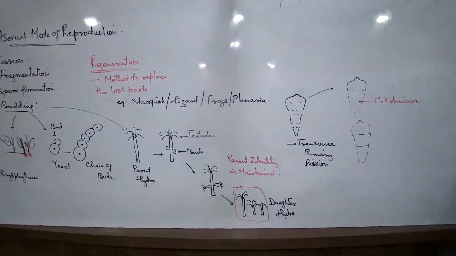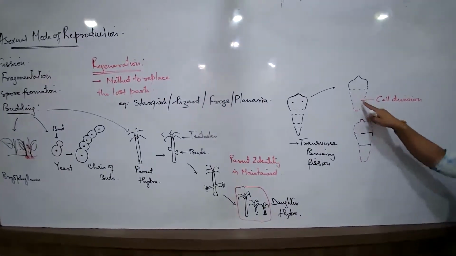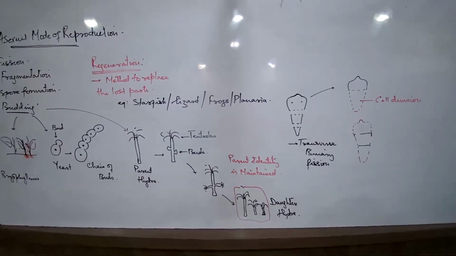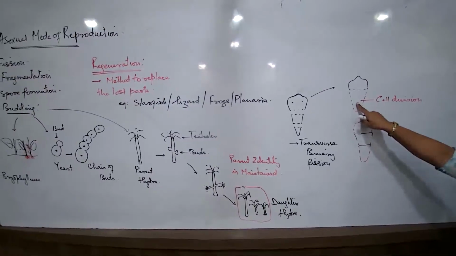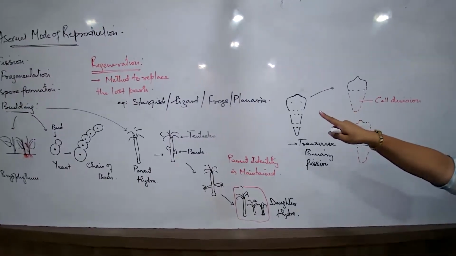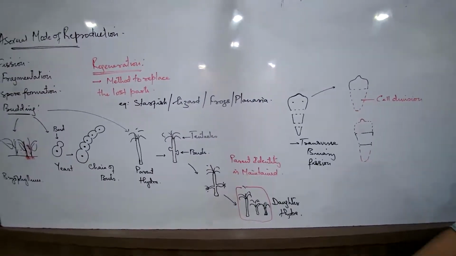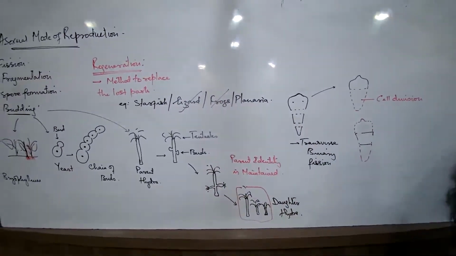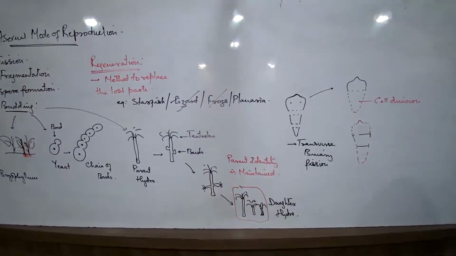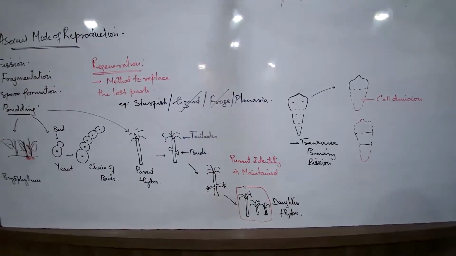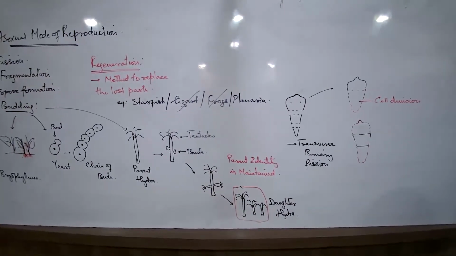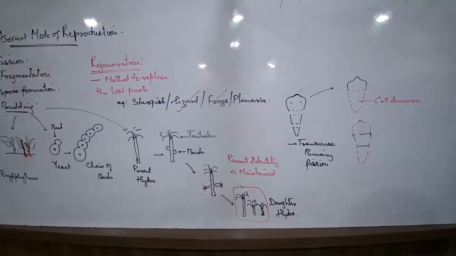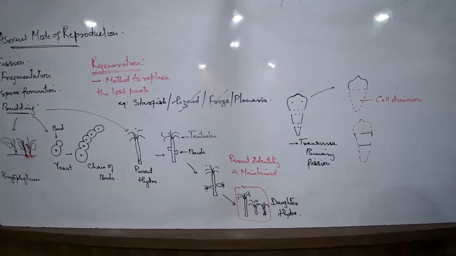Now, what is the reason? यही basic concept पे you get a question. The question is that in simple organisms, a complete new organism can be formed by the method of regeneration. But why not in a complex organism like this, or even human? In case of human also we come across, whenever somebody suffers from any major accident, only the skin heals back, the muscle heals back, that much only. Can the bones be formed again? No, the bones and the skeletal system, nothing can be formed. So यही concept यहाँ पे भी लिखना है.